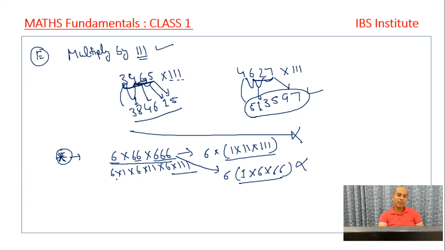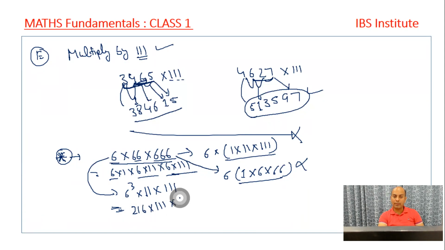Very simple thing is that this actually the number is this, right? And whenever we get this question, what we do, we find 6 into 66 into 666, right? We take out 6 from each term and multiply this. So it is basically 6 cube into 11 into triple one, right? So the question in front of me is 6 cube. I told you to learn the cubes till 20, right? So again, we are going to use that concept as well. 6 cube is 216 into triple one into 11, right?